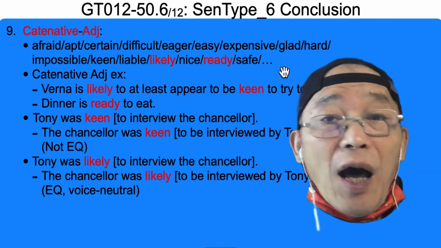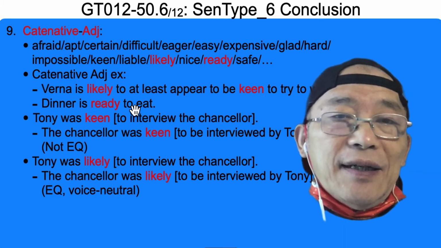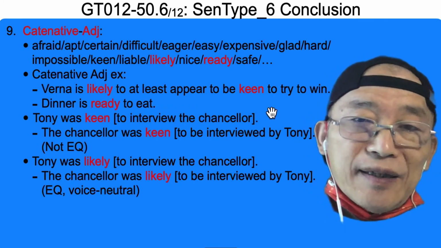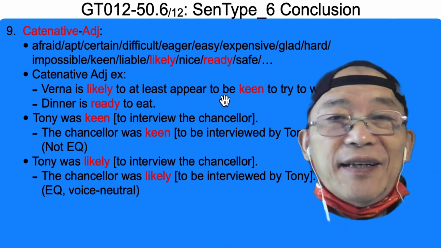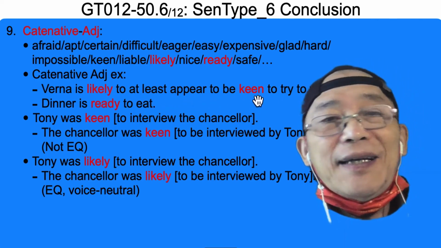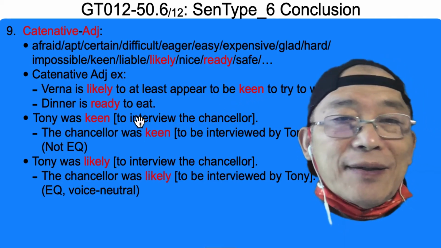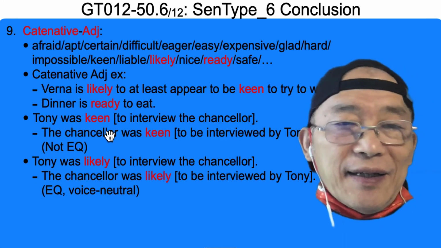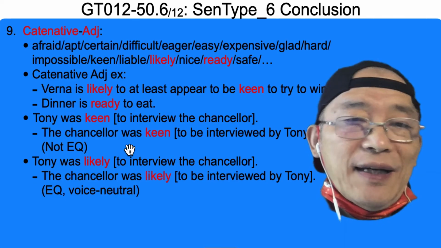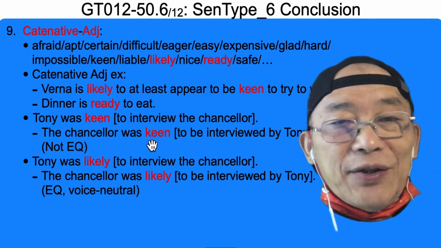There are a lot of them. Likely, very nice, likely to at least appear, to be keen, to try, to win. Oh, a lot of catenative verbs. This one is a catenative adjective. Dinner is ready to eat. Okay, catenative adjective, but the matrix is